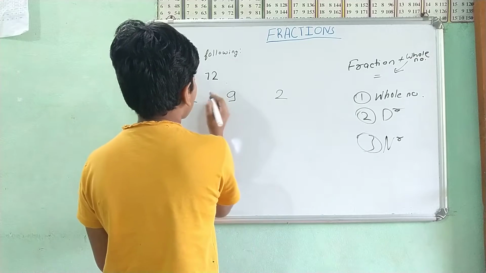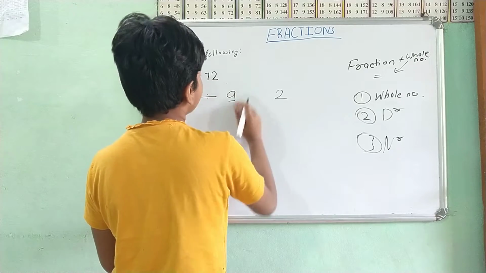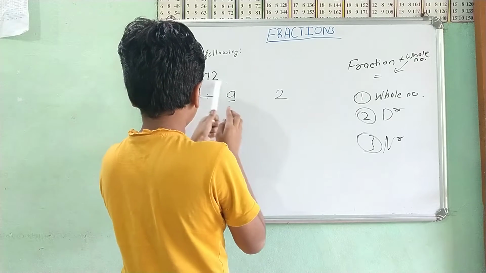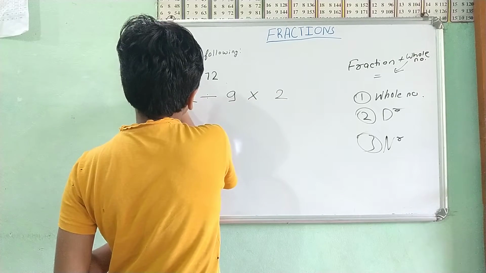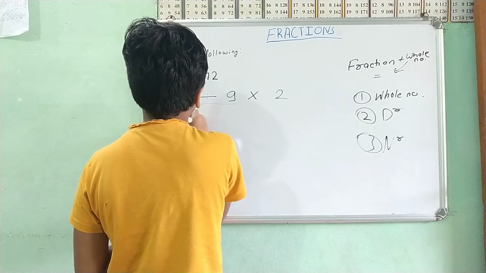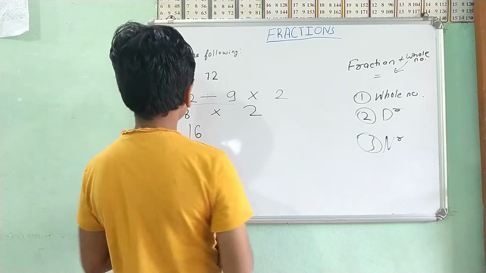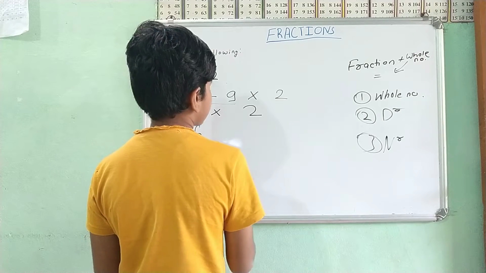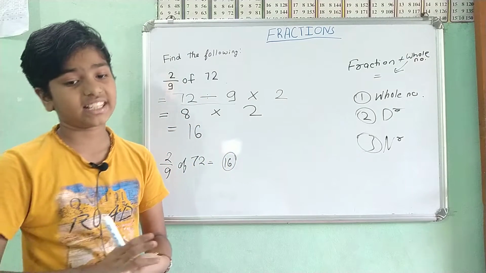We put a division sign here. These numbers we divide and these numbers we multiply. So 72 divided by 9 is equal to 8. 8 multiplied by 2 is equal to 16. So 2 by 9 of 72 is equal to 16. The answer came as a whole number, and this is what the 'of' questions are basically like.